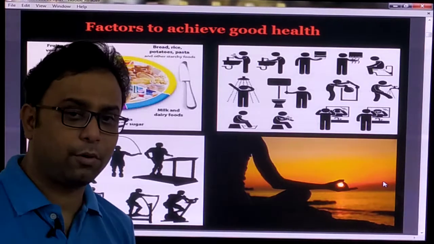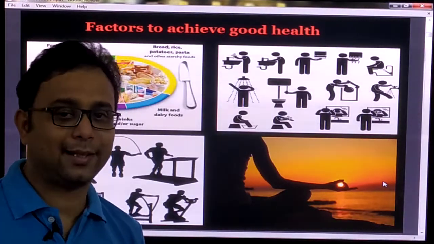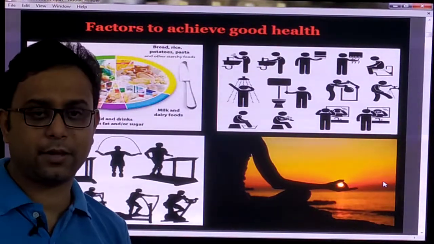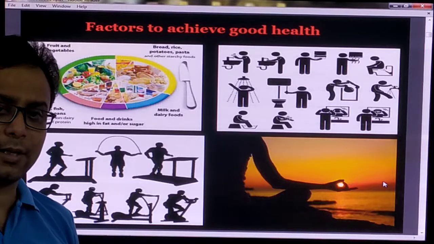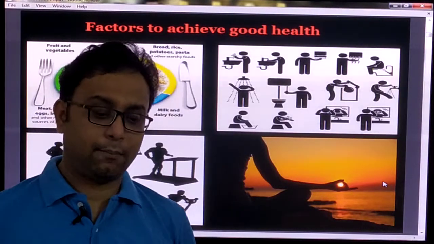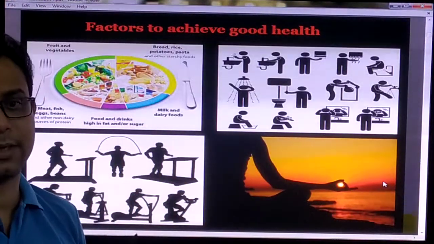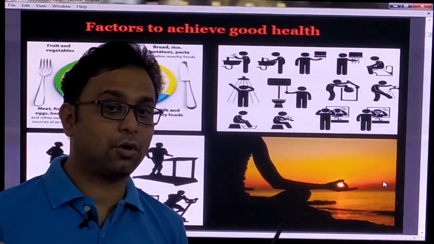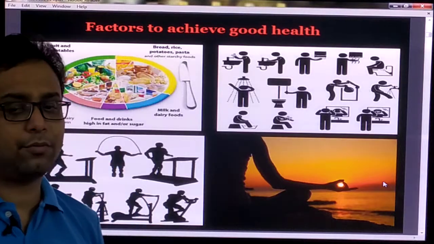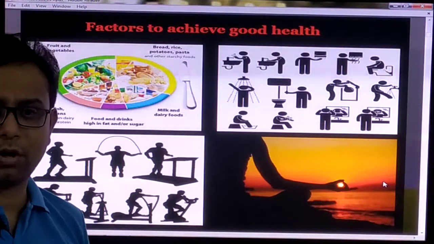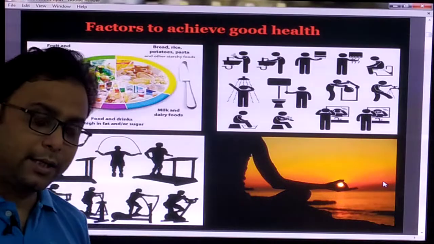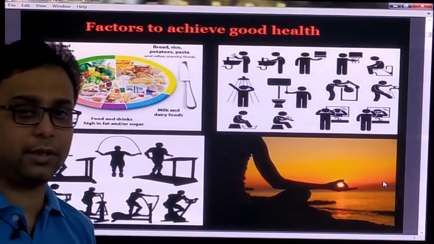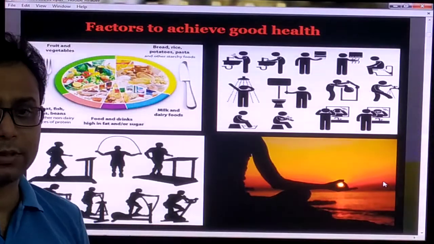Another important one is meditation, because when your mind is cool and concentrated, any work is done very easily. But when your mind is not concentrated, you cannot do any job, right? Meditation means controlling your mind and concentrating on a particular thing.